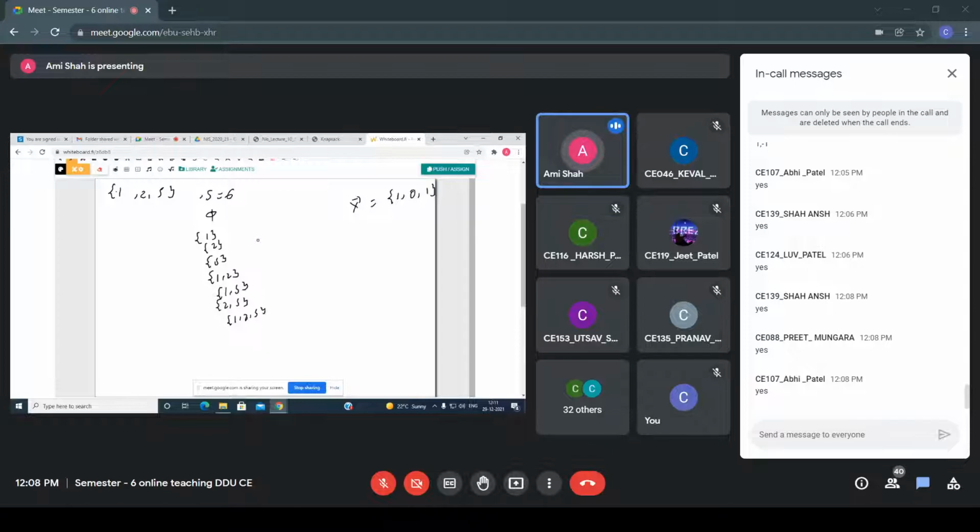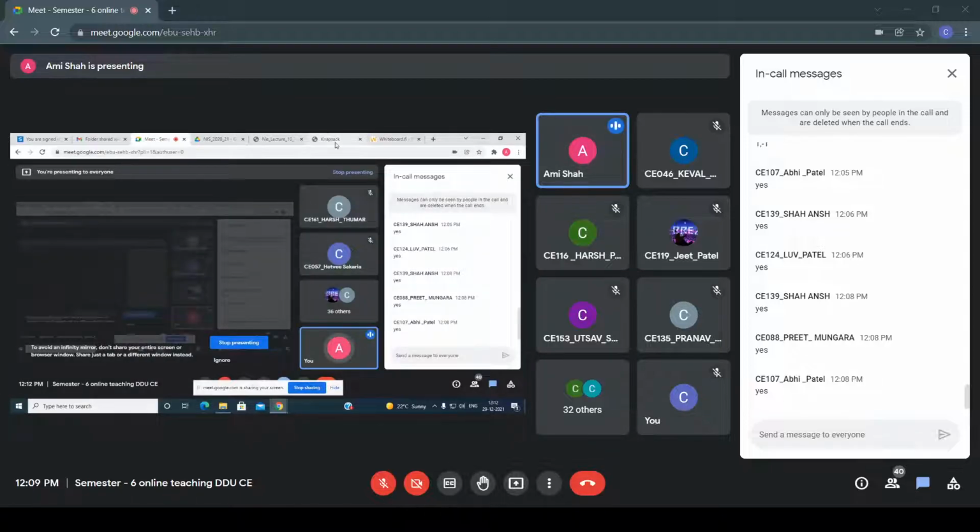Now how do we do the summation? All of you know it is sigma xi ai. When I perform this sigma xi ai, I get the sum 6. Up to this, is it clear? I'm not going into detail because all of you know the abstract problem. In general, we can try all the subsets, 2 raised to n subsets, but it takes exponential time. So it's a very hard problem, computationally infeasible.